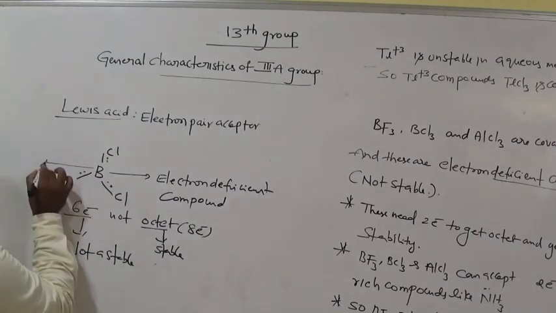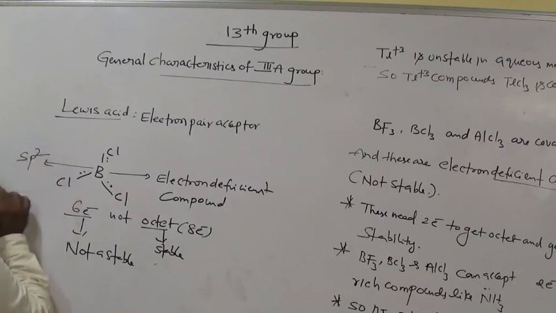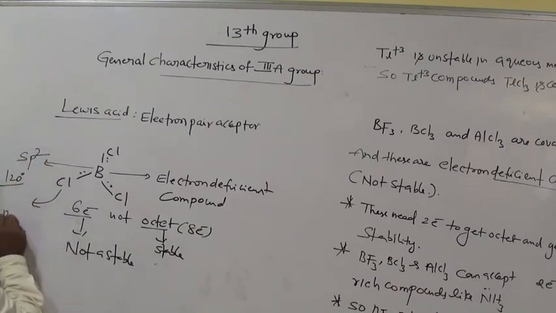Now hybridization: here it is sp2 hybridization, bond angle 120 degrees, and it is a planar molecule, a trigonal planar structure with bond angle 120 degrees.